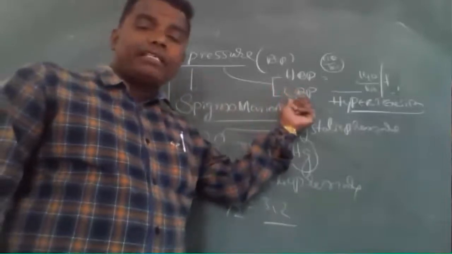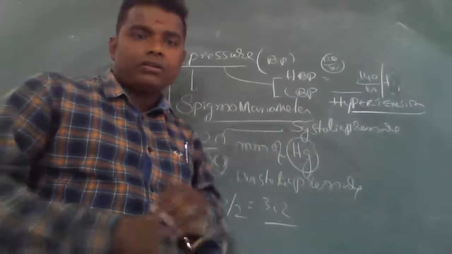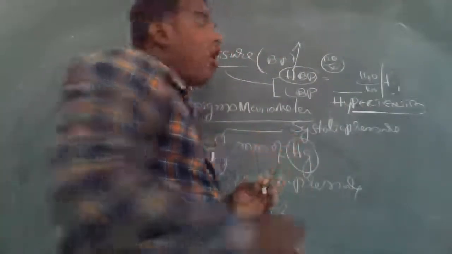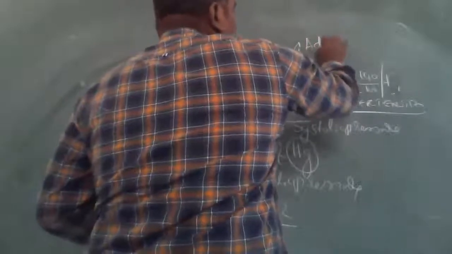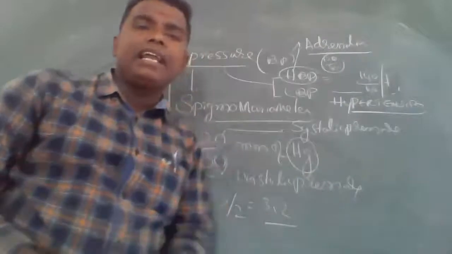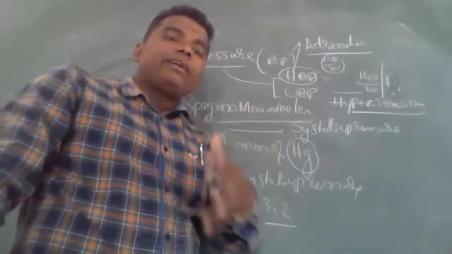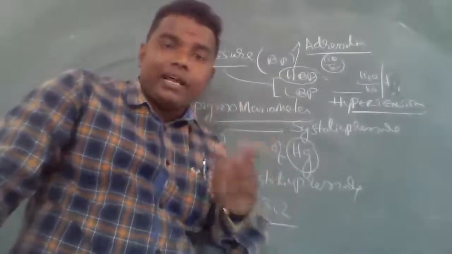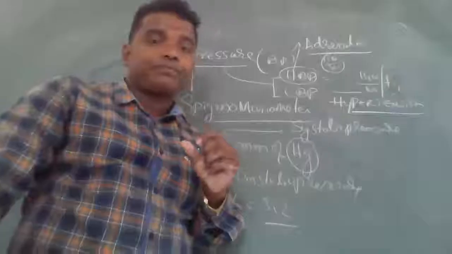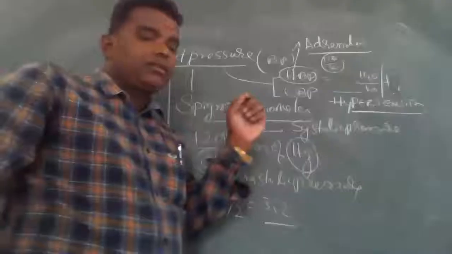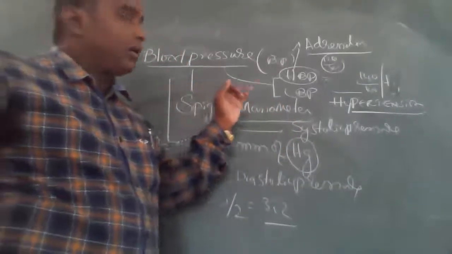Excuse me, sir, what is that enzyme name by the influence of which the BP is raised? That is not an enzyme, it is a hormone. That is called adrenaline. The adrenaline hormone raises the heartbeat activity. BP also is raised, right? Understood? Okay, yes, sir. Got it. Now, low BP.